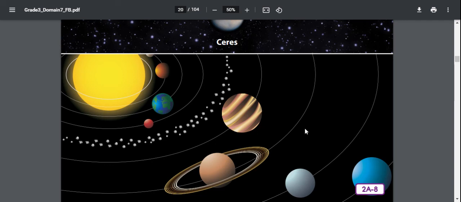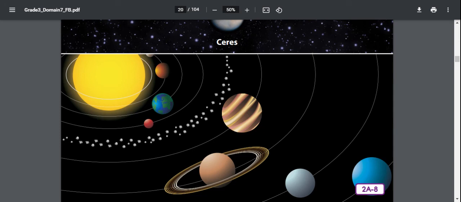So if we were going to compare and contrast Ceres and Pluto, we would say, like some of the planets, Ceres and Pluto are rocky, spherical, celestial bodies that have a regular orbit around the sun.